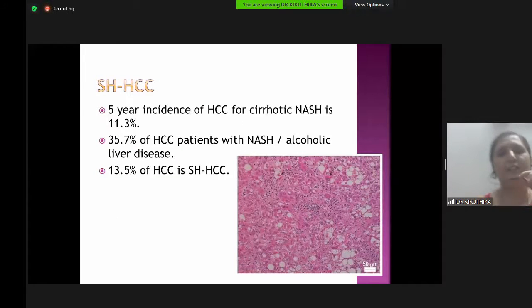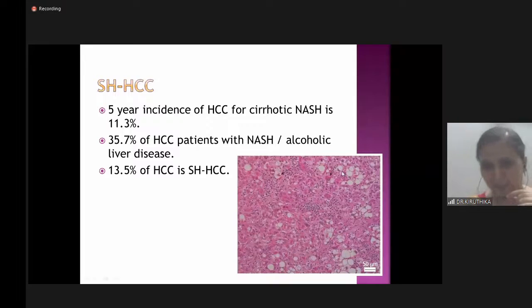And as we all know, it can progress to hepatocellular carcinoma. NASH has a higher incidence of hepatocellular carcinoma. And in 2010, a new variety known as steatohepatitis hepatocellular carcinoma was identified. That is, the hepatocellular carcinoma arising in the background of NASH was different from the other classical hepatocellular carcinoma. In addition to the pleomorphic hepatocytes, they have inflammatory cells, and steatosis will be present in between the neoplastic cells.